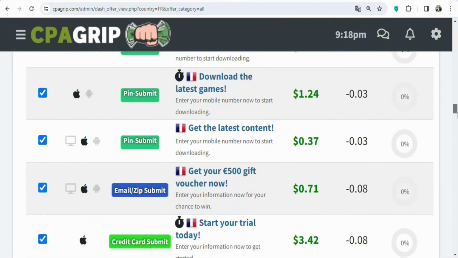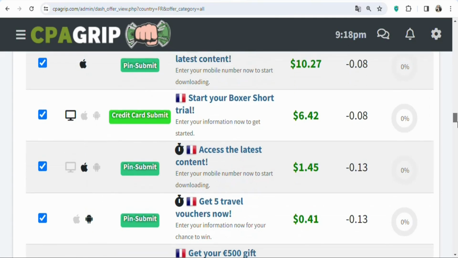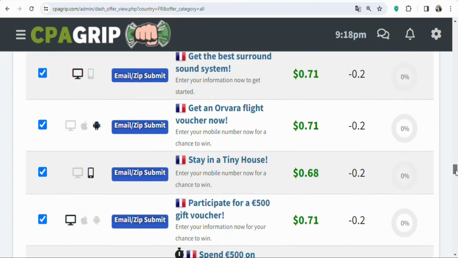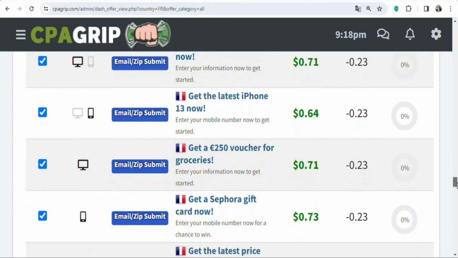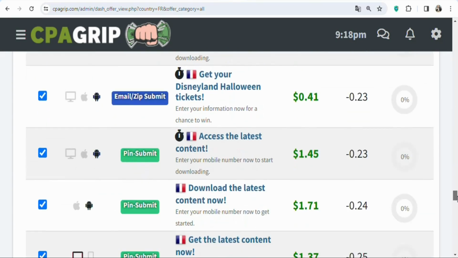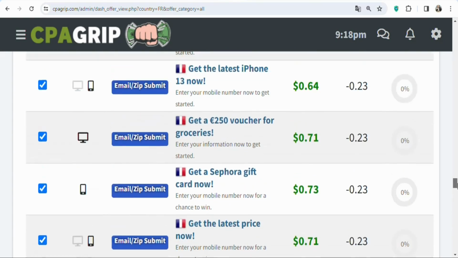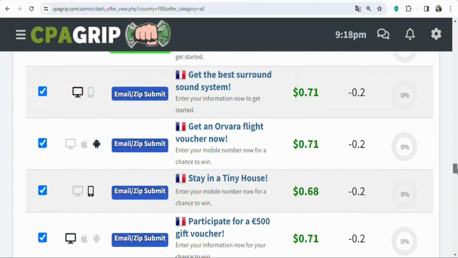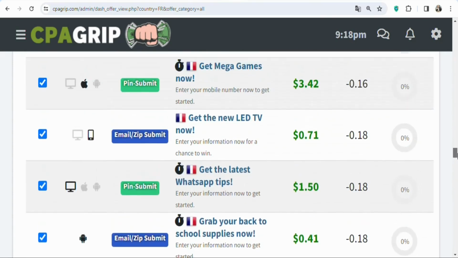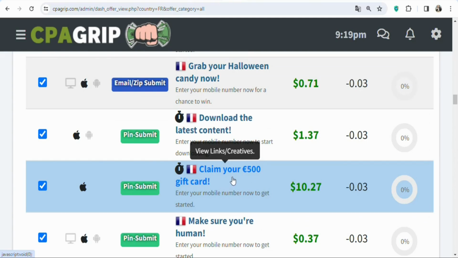There are many of them that you can promote. As I scroll, you can see many of them. You can see a whole lot of different offers that you can promote. So just select the one that you like and then promote it. In this case, I'm going to be promoting the gift card. So let me scroll upwards to the gift card. You can see this is the gift card. So I'm going to be promoting this offer.